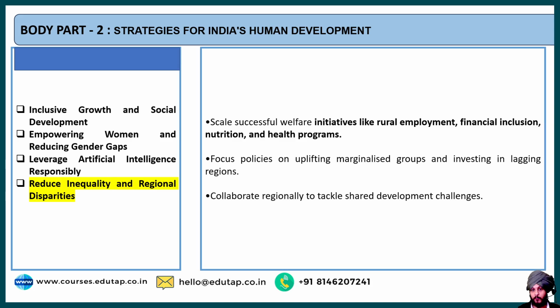So what we need to do is scale initiatives like rural development, financial inclusion, nutrition and healthcare programs. For example, the government can promote initiatives like the Aspirational District Program. You must be knowing about it. A very important initiative through which the government can reduce inequality.